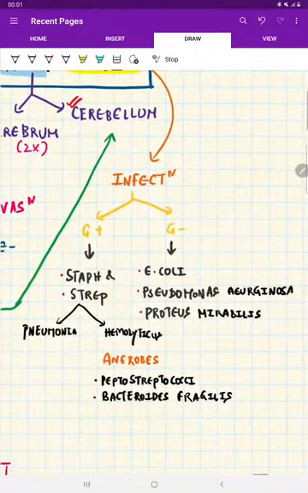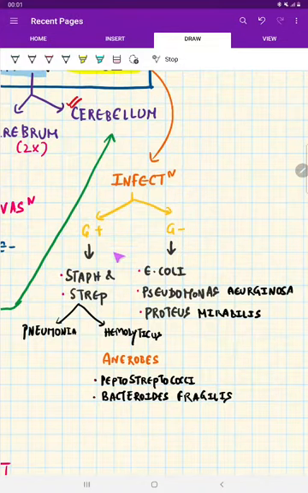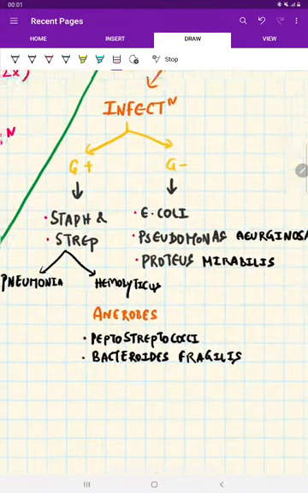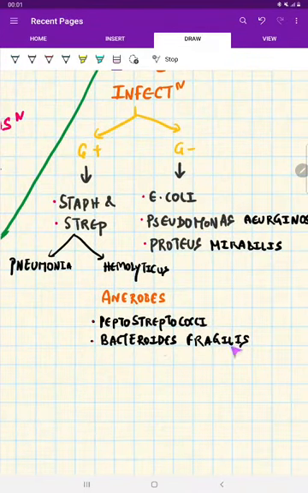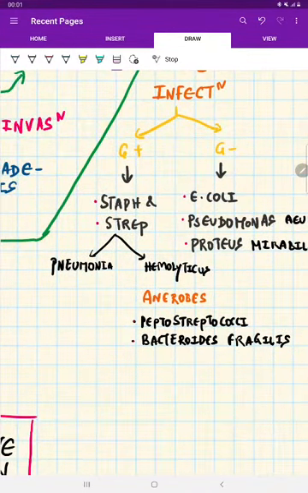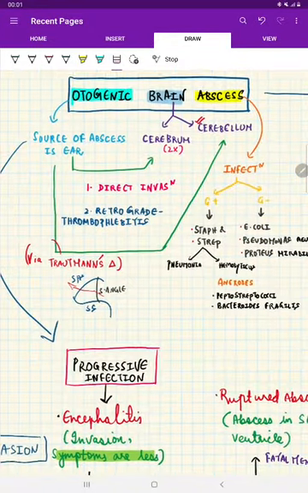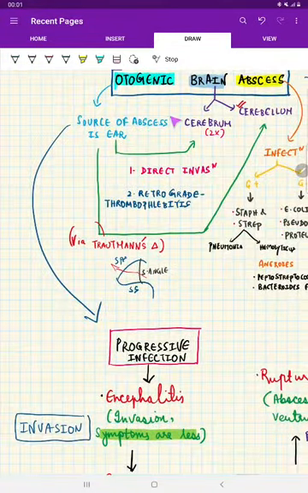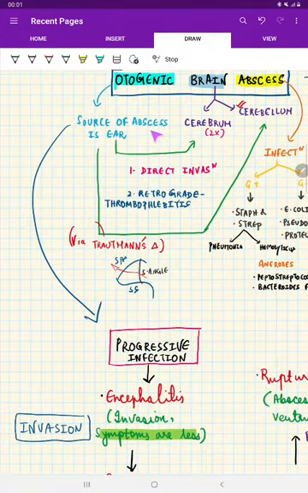Now, what are the infections? As with common infections, we know it is Staphylococcus, Streptococcus, E. coli, Pseudomonas, Proteus, and anaerobes such as Peptostreptococcus and Bacteroides fragilis. A special note on Streptococcus: it is Streptococcus pneumoniae and Streptococcus hemolyticus. That's it.